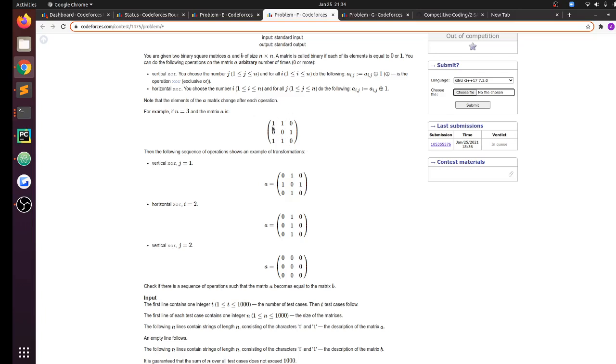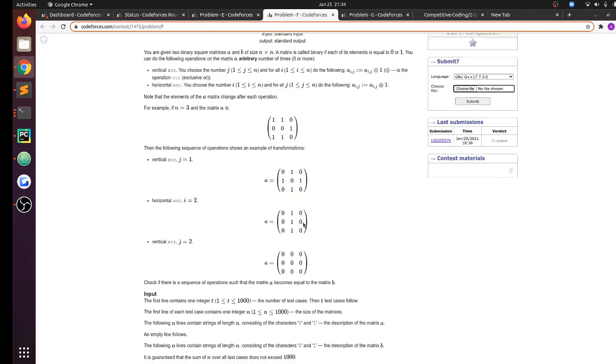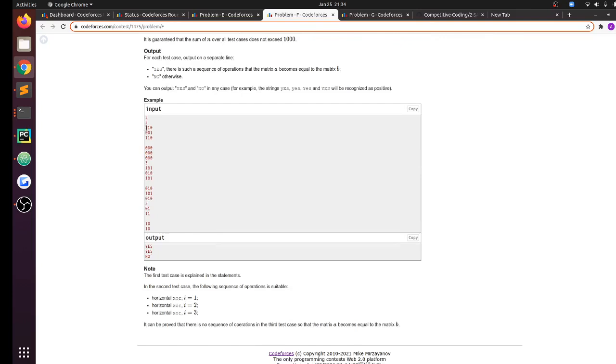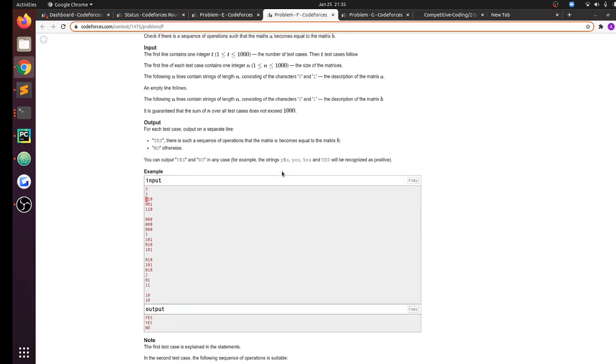And now the second thing to realize is if I compare Aij to Bij, right? Suppose I have this input and I see A11 is 1 and B11 is 0. Then that means that one of the row or the column was flipped. It is not possible that neither was flipped. Let me consider the first row and the first column. If I did not apply any operation on both of them, or if I applied an operation on both of them, then the final value would have been 1. So it is obvious that either the row has flipped or the column has flipped, and this basically leads to